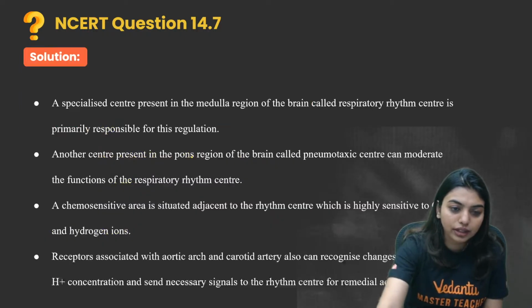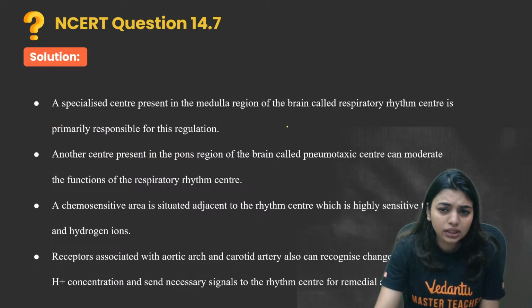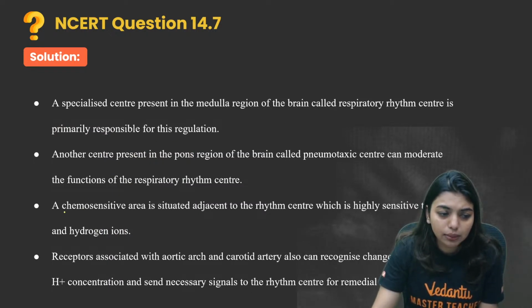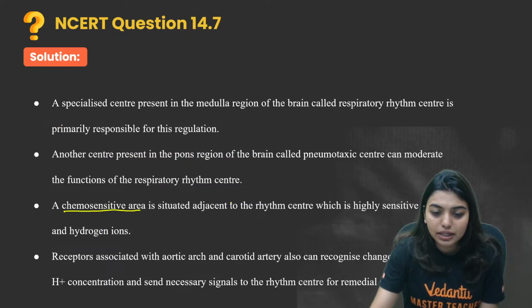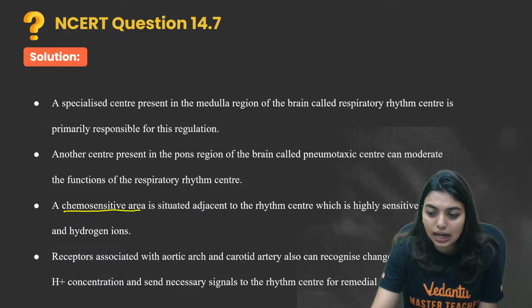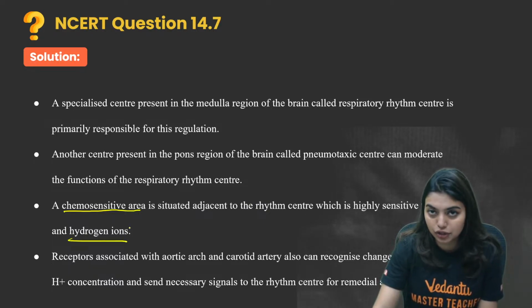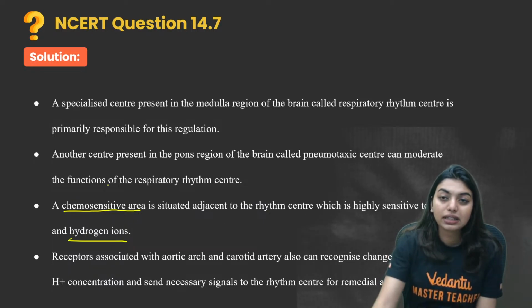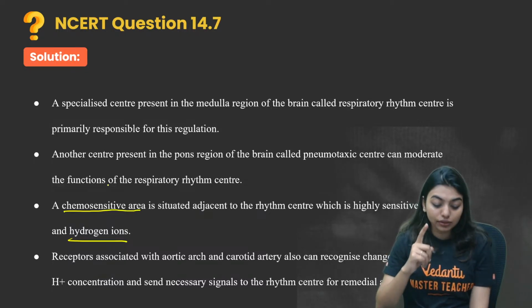Okay, which will act as a moderator. And then here, same thing I've written here. A chemosensitive area is situated adjacent to the rhythm center, which is highly sensitive to carbon dioxide and hydrogen ions. So students, automatically they will get to know, wait a minute. See students, always remember this.